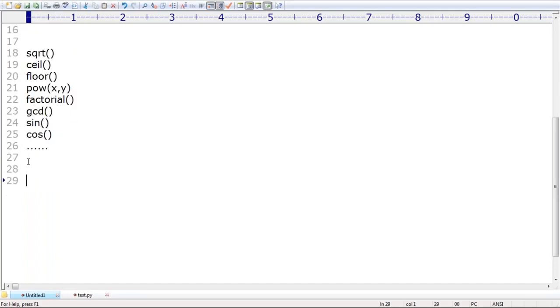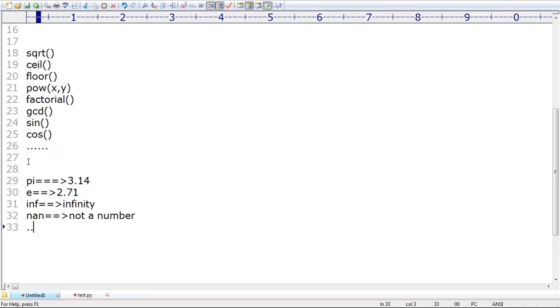Similarly, are there any constants available? Yes. Pi is there, with a value of 3.14. Next, e is there. Do you know the exponential value, the logarithmic base e? Its value is 2.71. Next, inf is there, which is infinity. Next, nan is also there, not a number. So these are various constants present inside the math module.